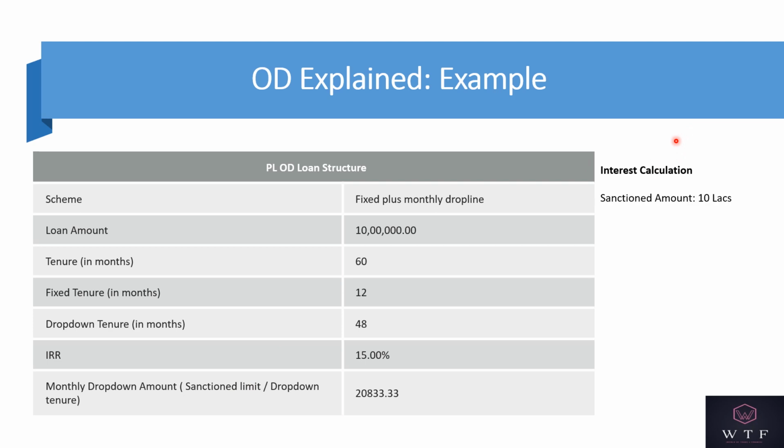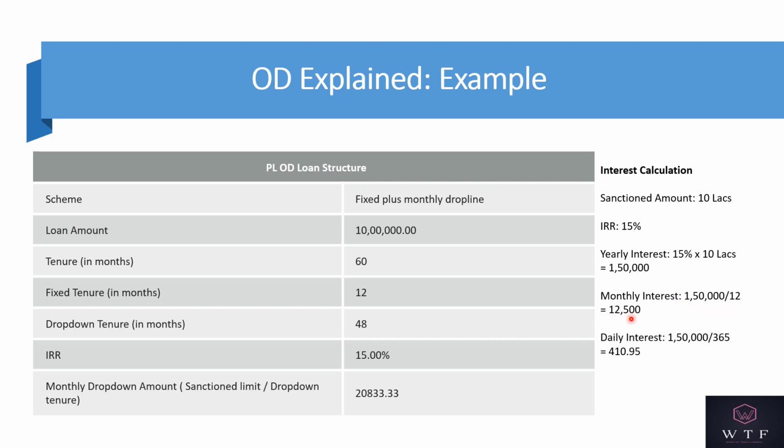Firstly, let us say for the same OD, you have been sanctioned a limit of 10 lakh rupees and the IRR or the rate of interest is 15%. Then the yearly interest would be 15% of 10 lakh rupees, which is 1,50,000 rupees. Now that you have the yearly interest, the monthly interest would be the yearly interest divided by 12 months, which would be 12,500 rupees. And the daily interest would be the yearly interest divided by 365, which would be 410.95 rupees.